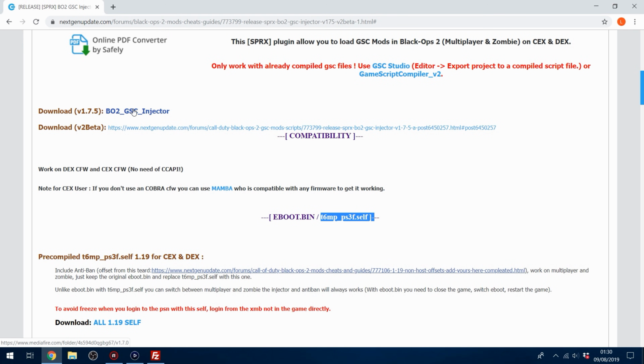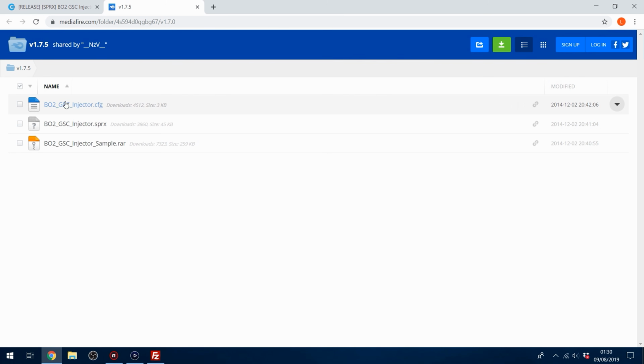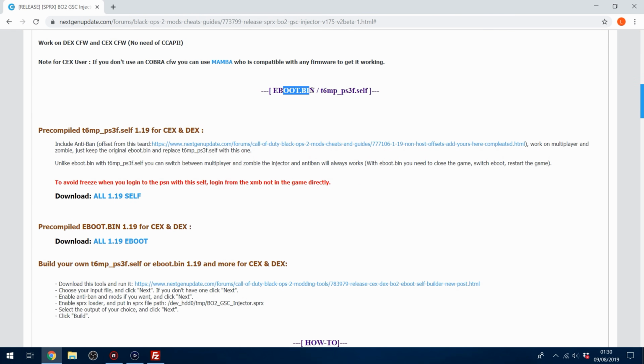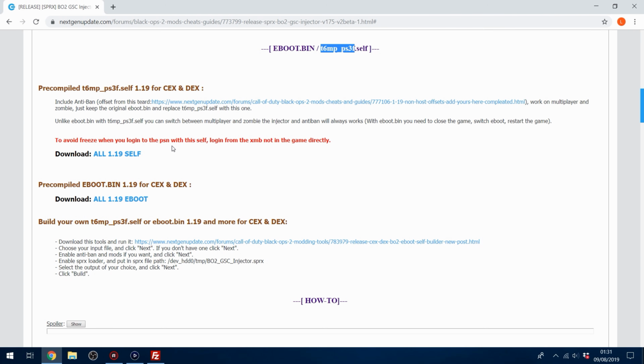If you click here to download the GSC Injector, you just go ahead and download the files, the config file and the sprx file. And then you're also going to want either the modified eboot.bin or a t6mp_ps3f.self file. And I'd recommend using that file instead of the modified eboot, because the modified eboot won't let you switch between zombies and multiplayer, whereas the T6MP will. So you can switch between a zombie menu and a multiplayer menu on the fly. That's one of the big advantages of being able to use this GSC Injector, is that you can switch between multiple mod menus while you're on the game, which is pretty handy.